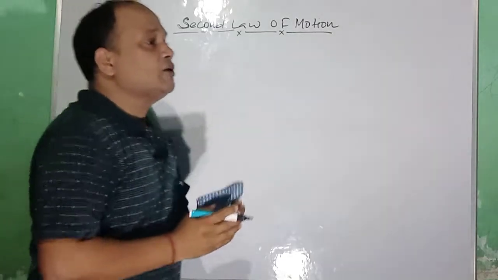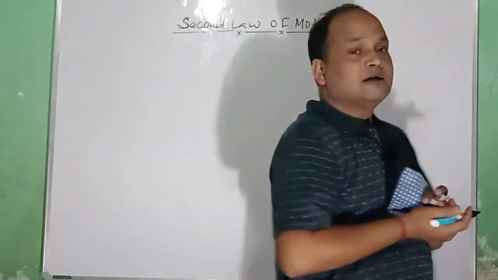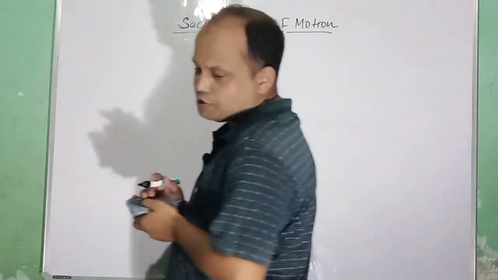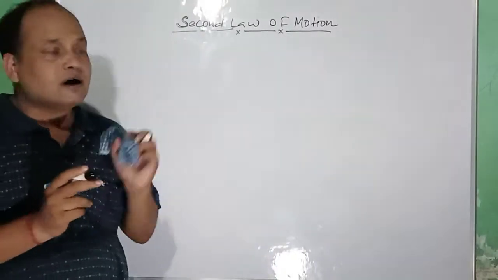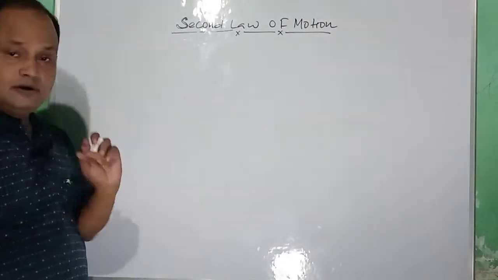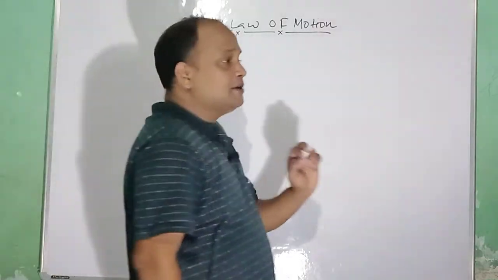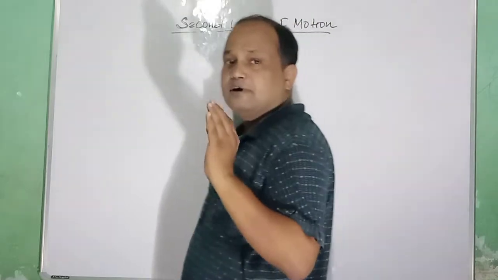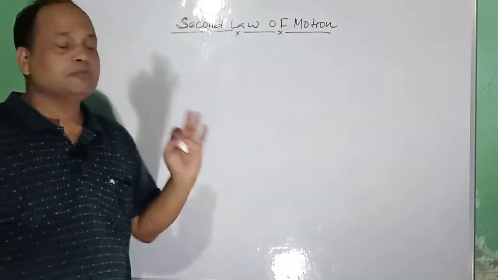Newton's second law of motion states that the rate of change of momentum is directly proportional to the applied unbalanced force on that body. The rate of change of momentum is directly proportional to the applied unbalanced force on that body.